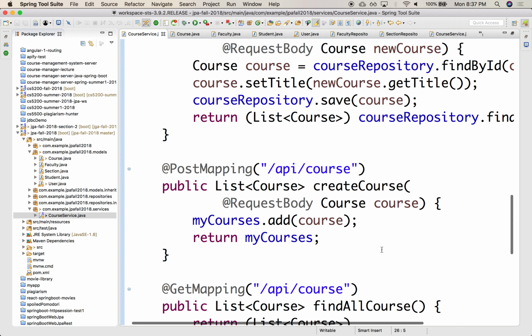So let's start this so that we can use the same content that we already have. Let's start that. Java run as Java. So that's going to get started. All right. So now we have the API.